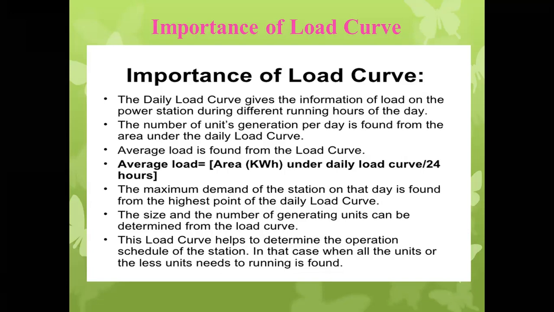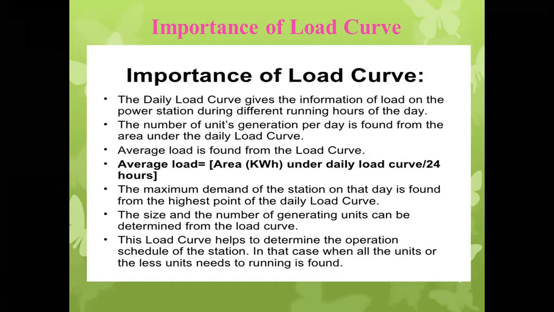The number of units generated per day is found from the area under the daily load curve. The area under the load curve is the total load coming on the plant for the given time period. If it is daily, that means 24 hours, so the total area under the load curve for 24 hours gives the total load coming on the station.